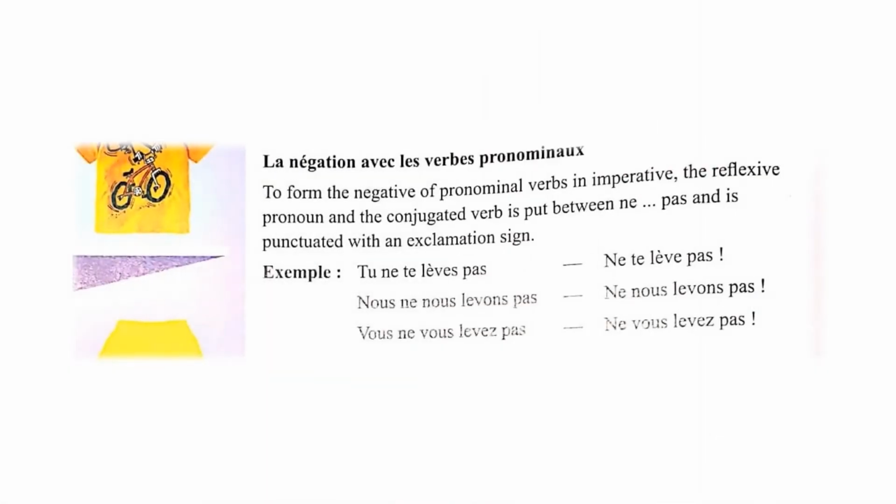La négation avec les verbes pronominaux. To form the negative of a pronominal verb in the imperative, the reflexive pronoun and the conjugated verb are put between ne and pas and punctuated with an exclamation sign. For example, tu ne te laves pas. So how to make the negative of this pronominal sentence? Ne te lave pas. You have to remove tu here and start from ne te lave pas and an exclamation mark.